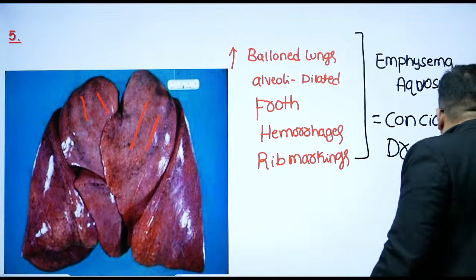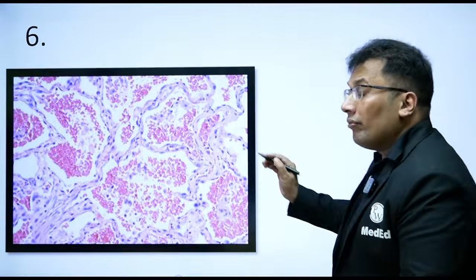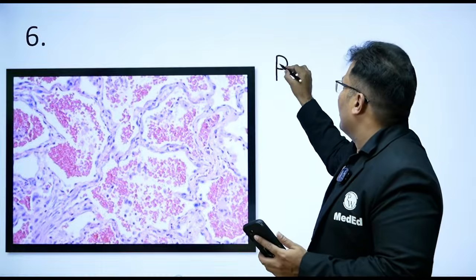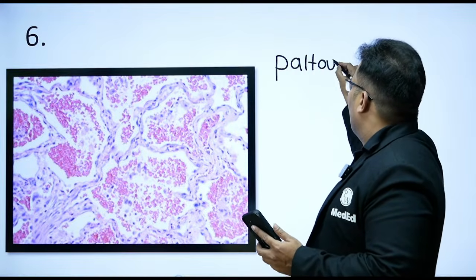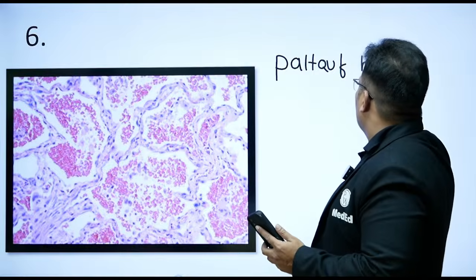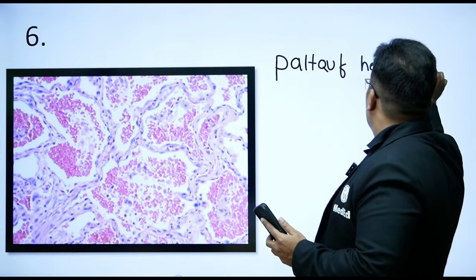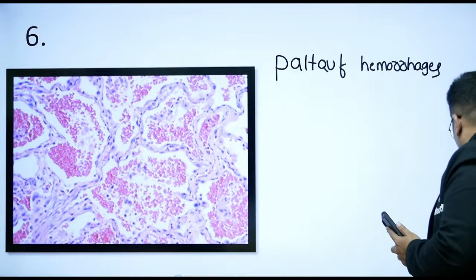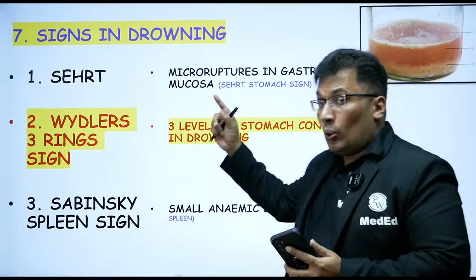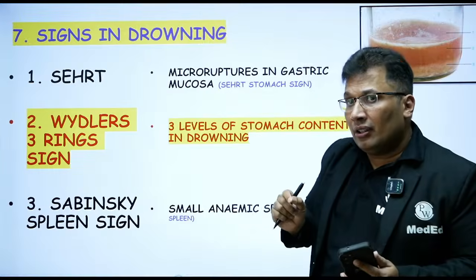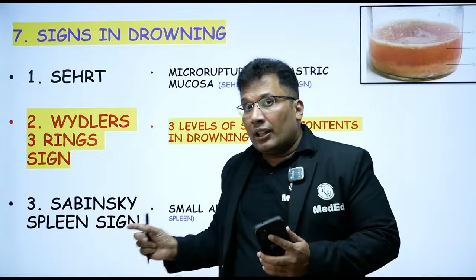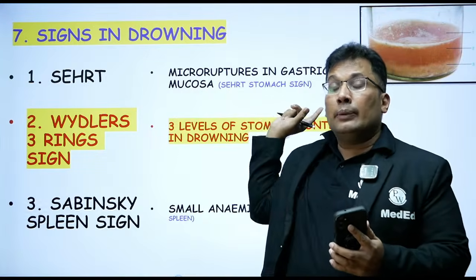Okay. Then in some conditions you will see hemorrhages. All these are subpleural hemorrhages known as Paltauf hemorrhages. This is the sixth important finding. Then let's see some more findings. Two more findings are there, especially for third year prof students. There are some signs given in the Anil Agrawal textbook. If you write these signs, the examiner will be very, very happy.